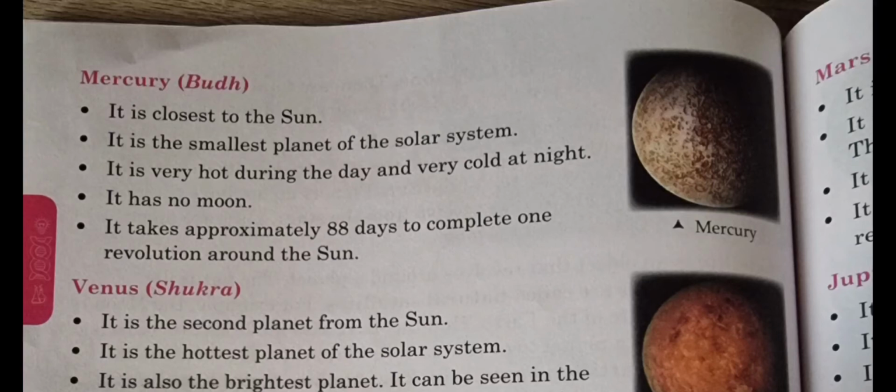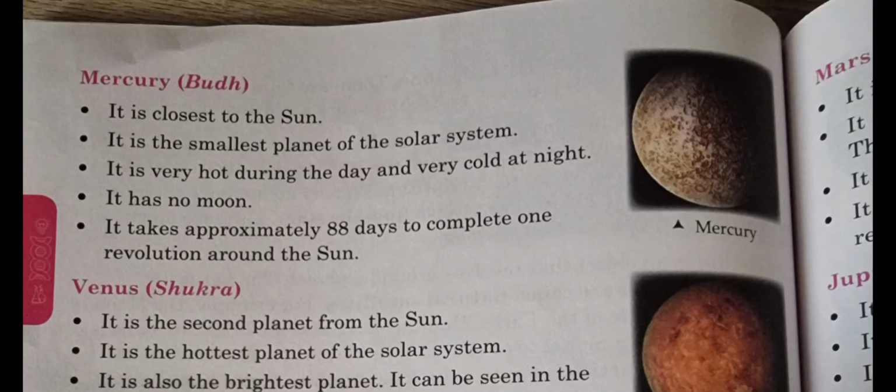First planet is Mercury. We say Budh Grah in Hindi. It is closest to the sun. It is the smallest planet of the solar system. It is very hot during the day and very cold at night. It has no moon. It takes approximately 88 days to complete one revolution around the sun.